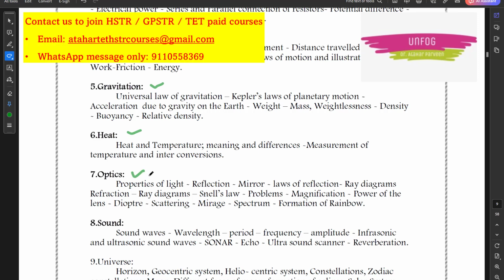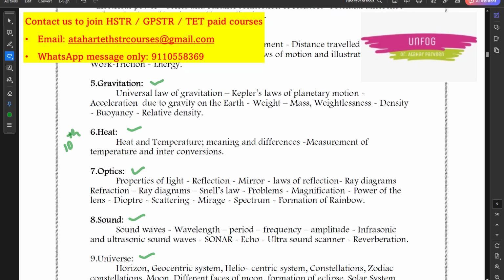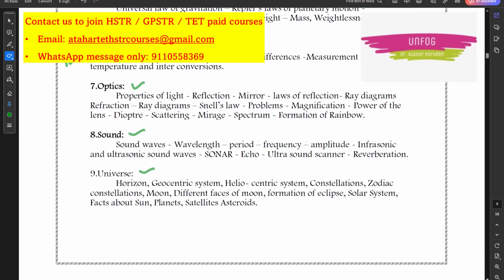Now this is all up to class 10th level, as per the syllabus which I am discussing here. Some topics here and there may be from PUC, but basically it is up till class 10th, the high school syllabus. Then you will have sound chapter, then universe chapter. Now this is all about physics syllabus.